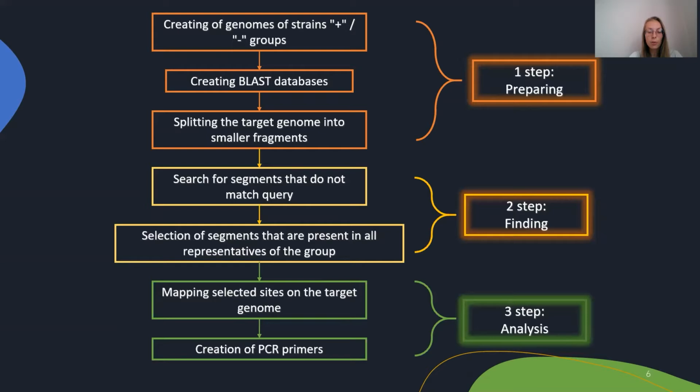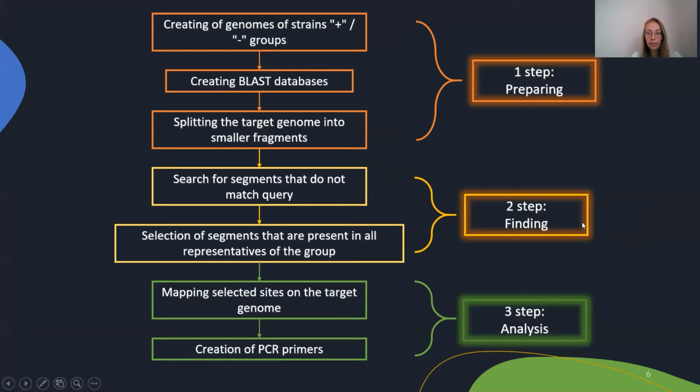This search is performed on the basis of an algorithm that consists of 3 stages. Stage 1 is preparing. All genomes of the studied organism are collected and divided into 2 groups: a positive group only with strains of the studied species, and a negative group with all other strains of this genus. Then databases with the collected sequences are created, and the target genome to be used for comparison is sliced into a set of short sequences.